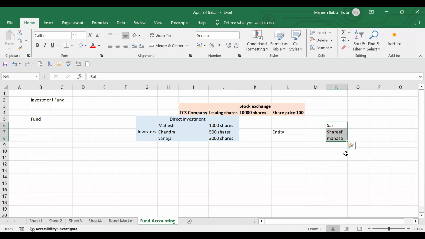Okay, if they want to invest in the share market but don't know how to do it, in that case, what will they do? They approach this entity. So they are calling HDFC Securities. So what are these guys doing?